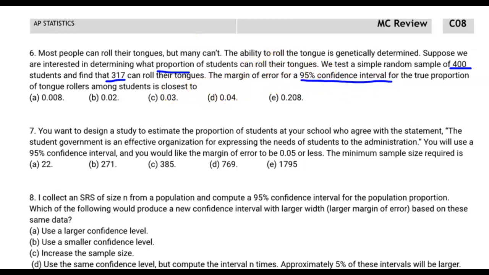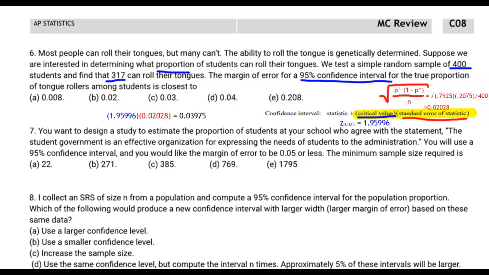Well, how do you find the margin of error for proportion? Let's see. Let me see if I can try to remember. Oh, it's right here. Okay, great. The margin of error is this part of it, the critical value times the standard error of the statistic. So we can calculate that pretty easily by finding the critical value. We know we're dealing with proportions, so the critical value is always going to be z, and the standard error is going to be the square root of p hat times 1 minus p hat divided by n.